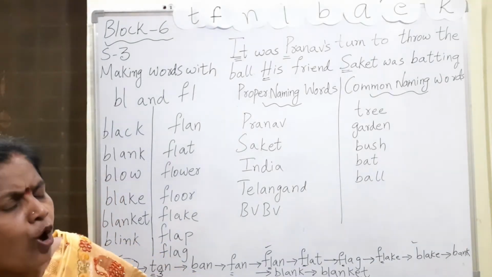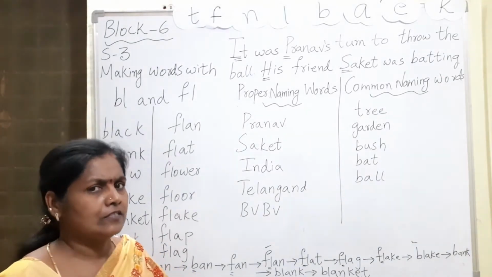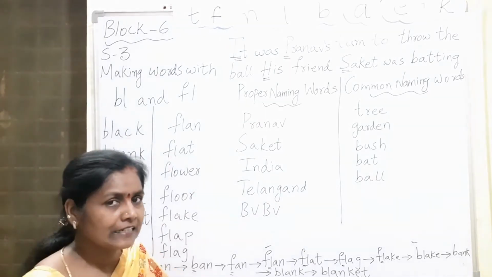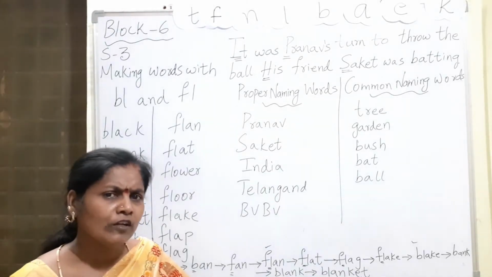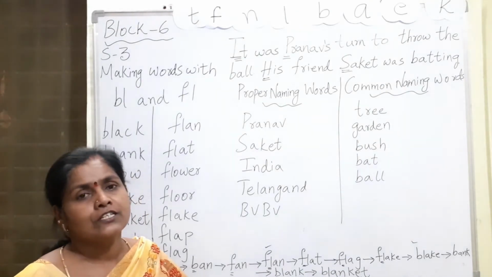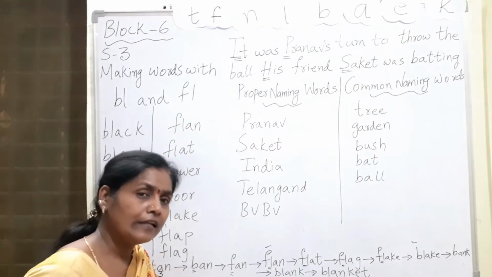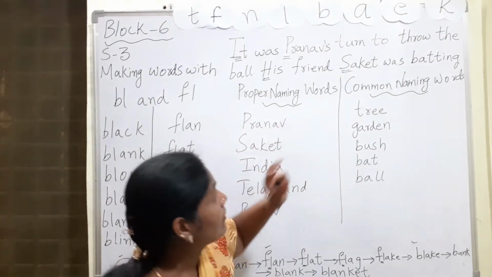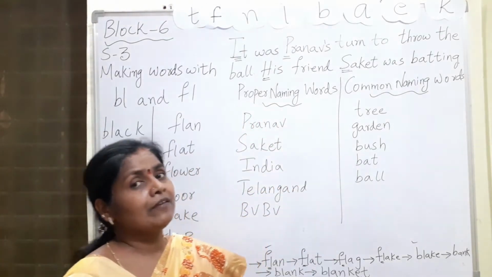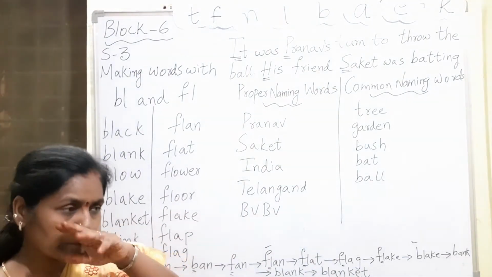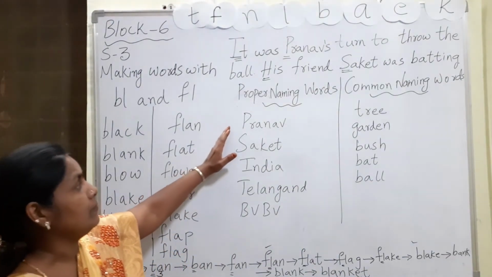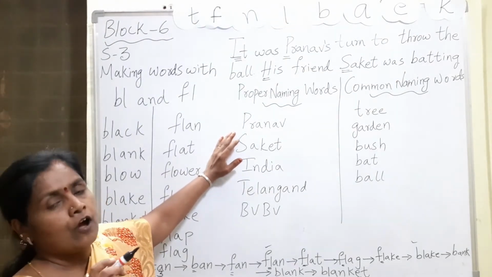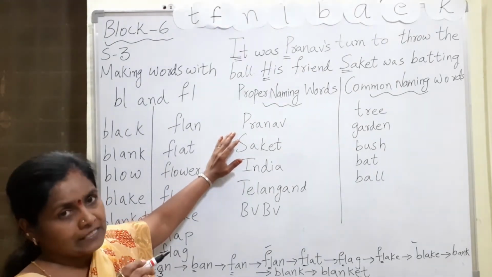Here all of you know the naming words, whatever we have learnt in the earlier classes. I told you that the things in this universe have a particular name. But what is a proper naming word and a common naming word? I will tell you now. A proper naming word is only for a particular person or thing or place.